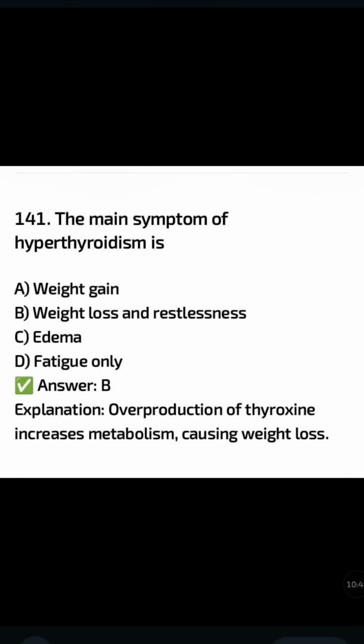The main symptom of hyperthyroidism is: weight gain; weight loss and restlessness; edema; fatigue only. The correct answer is option B, weight loss and restlessness. Overproduction of thyroxine increases metabolism, causing weight loss.